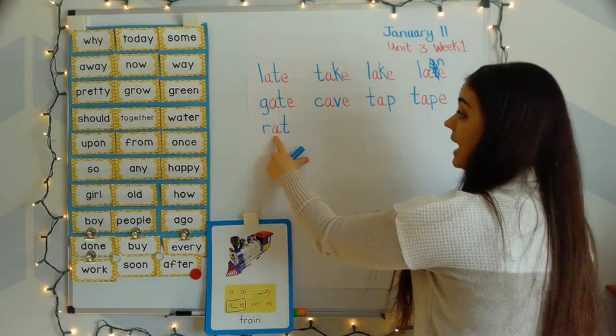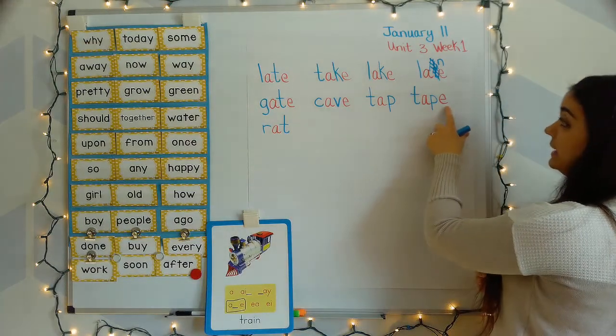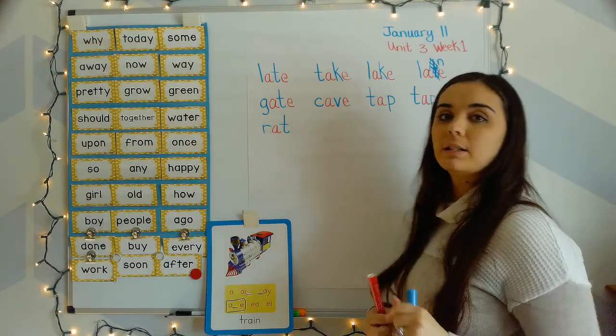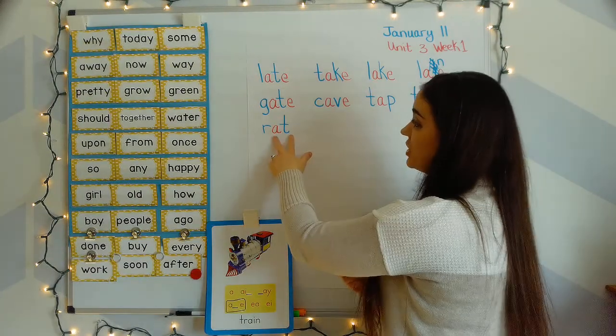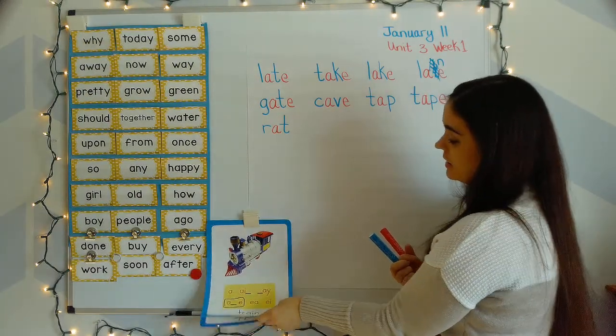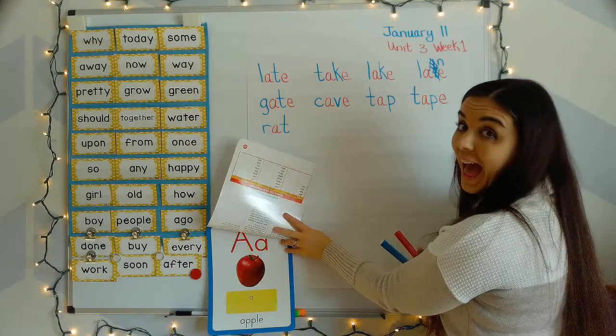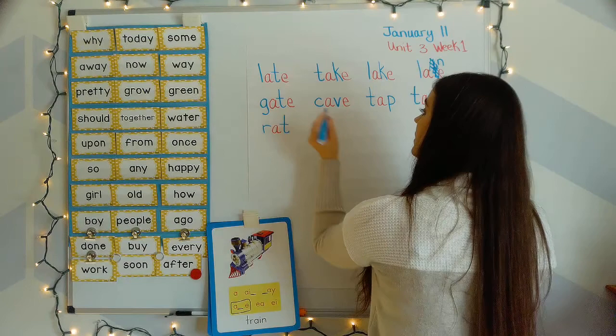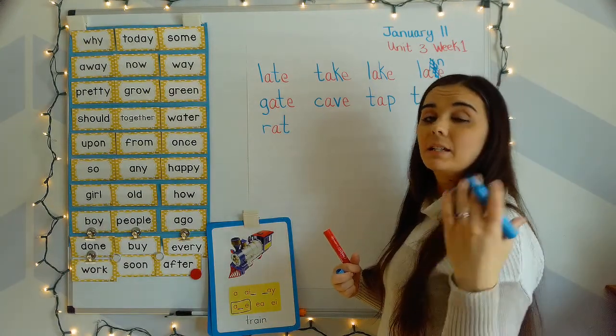But if I see A here, it doesn't have its buddy E. Once I give it its buddy E, it makes a totally different word. It switches to the long A sound. It switches from short A to long A. The word is rate. Your turn.